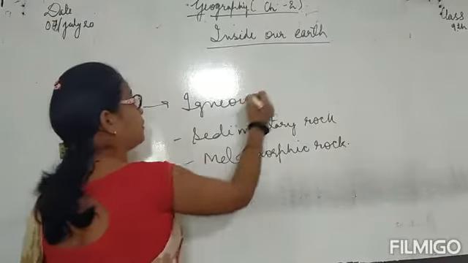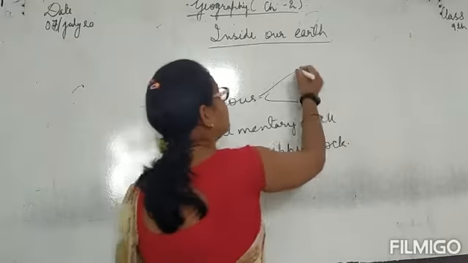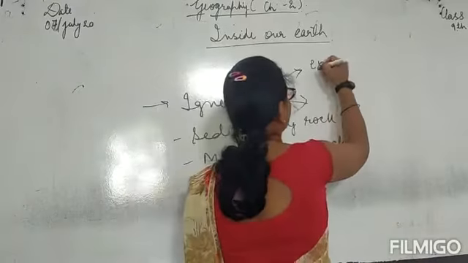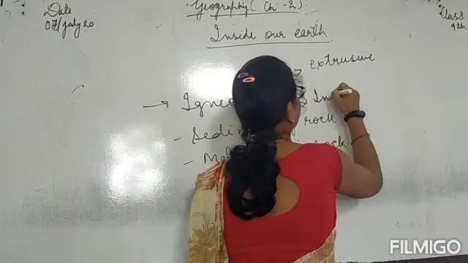And for igneous rock we read two types: extrusive rock and intrusive rocks.